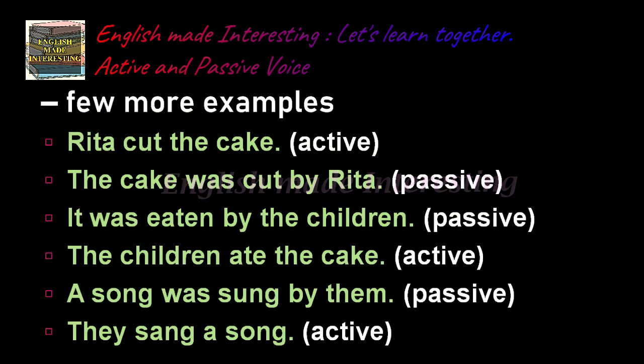Now look at a few more examples. Rita cut the cake. It is in the active voice because the subject is doing the action. Subject is the doer of action. Who cut the cake? Rita cut the cake. Now, next sentence. The cake was cut by Rita. It is in the passive form.